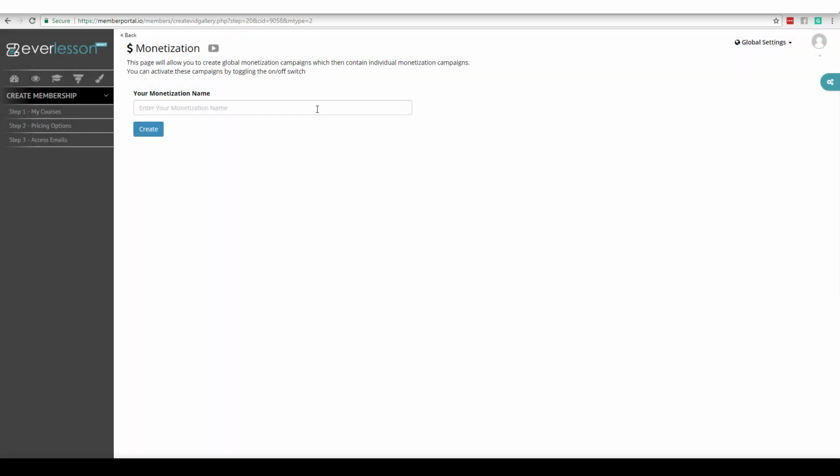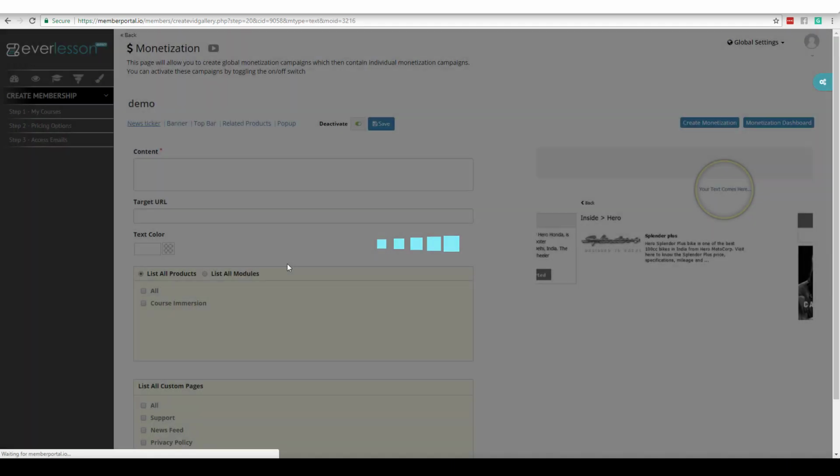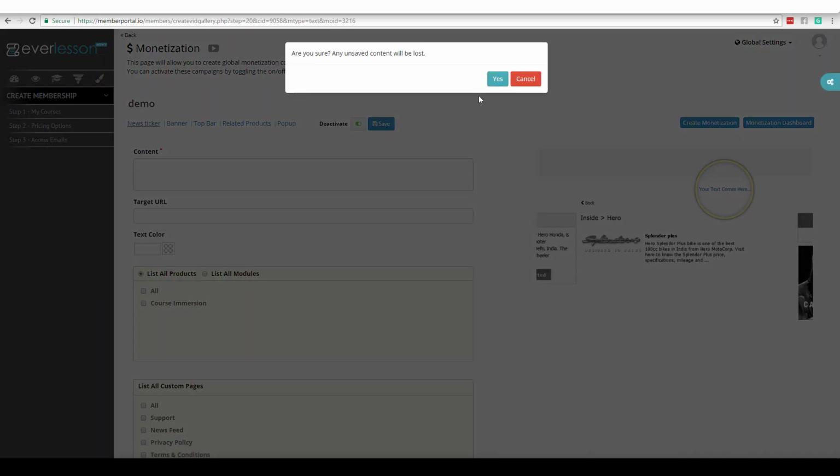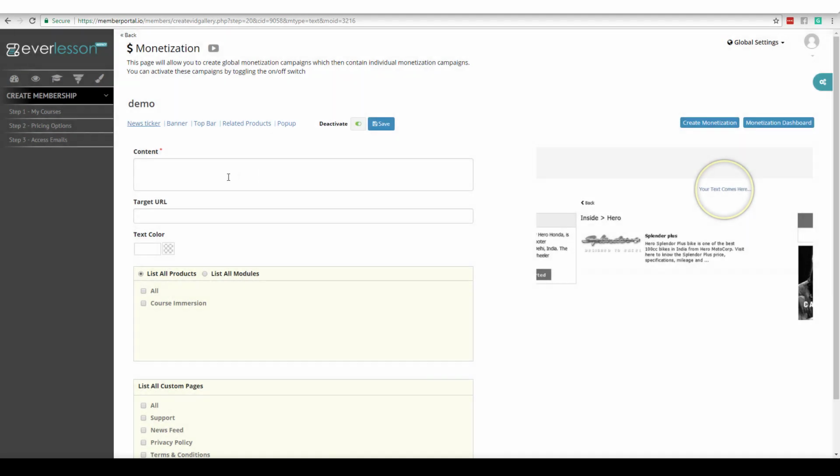Now, the way our monetization works is you deploy all kinds of miniature monetization campaigns at the same time. So you can fire off a news ticker, a banner, a top bar. You can show related products, or you can even make a light box open up, a pop-up at the same time. You can do all of these things at the same time, or you can just go ahead and do one at a time. So if I click on news ticker, all I'm going to do is come over here.